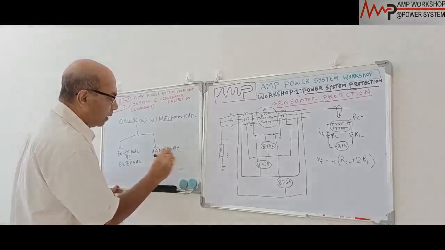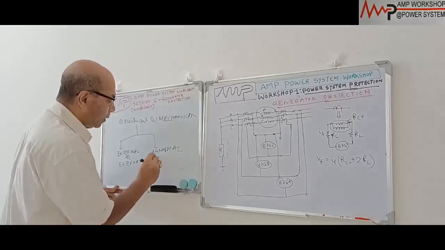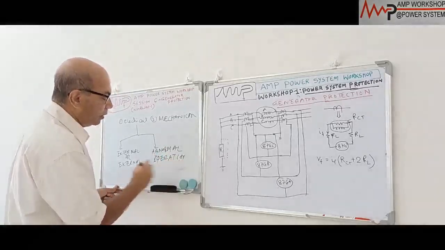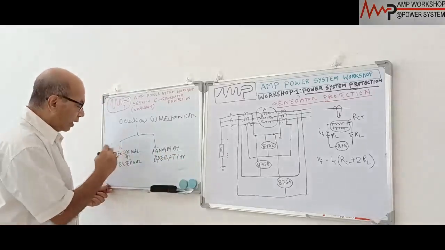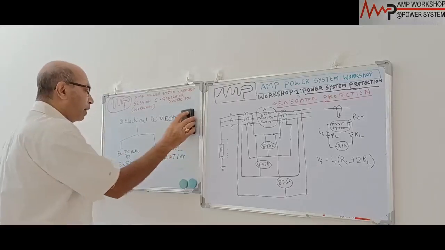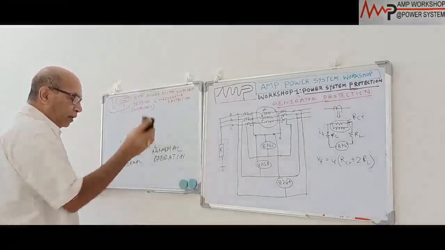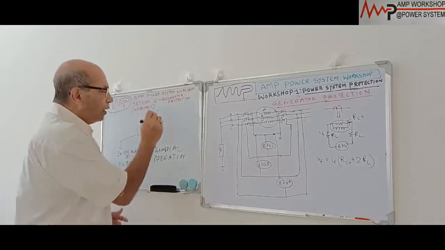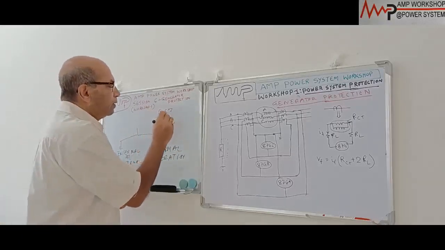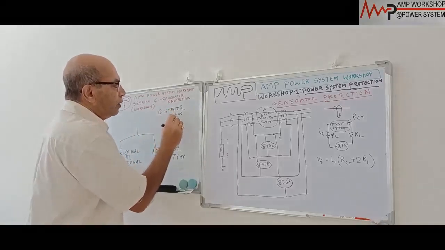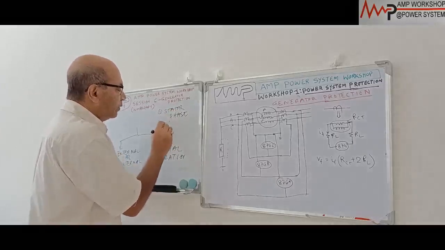Abnormal operating condition. These are the two categories of abnormal disturbance that can come to the machine. Under internal and external fault, we can classify what the faults are. In the internal and external fault, there are mainly three categories. One is a starter phase fault. That is one phase fault. Second, starter arc fault.